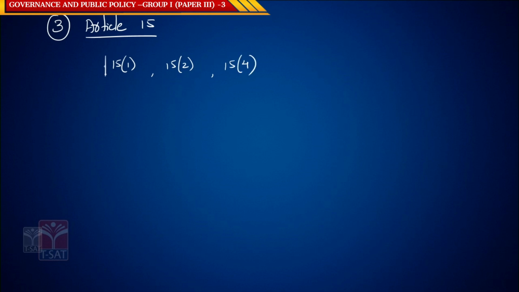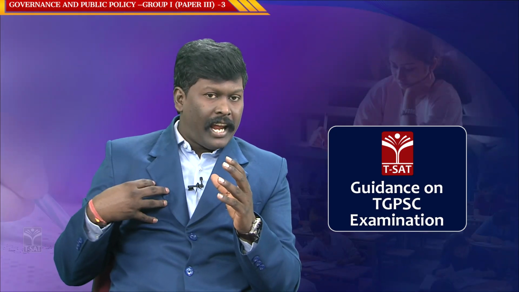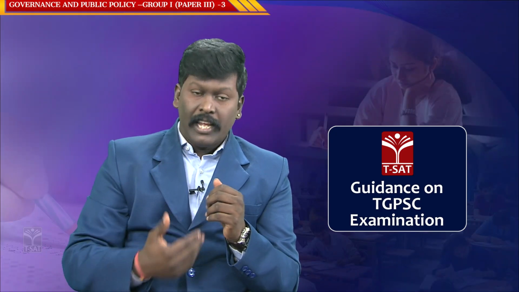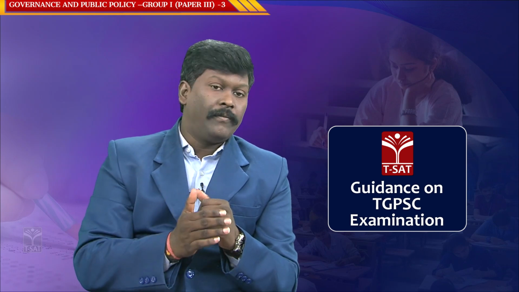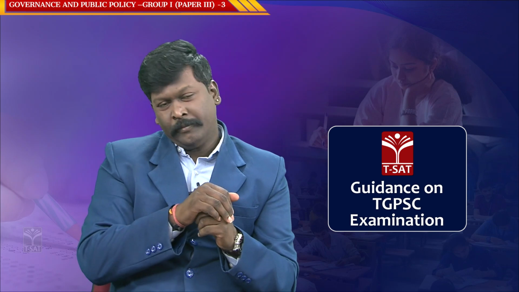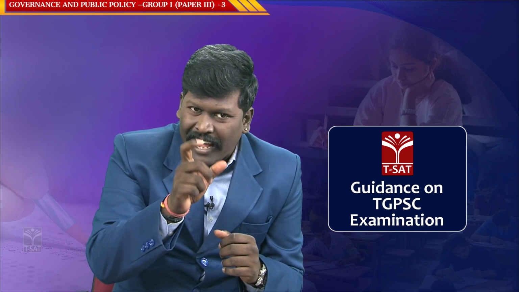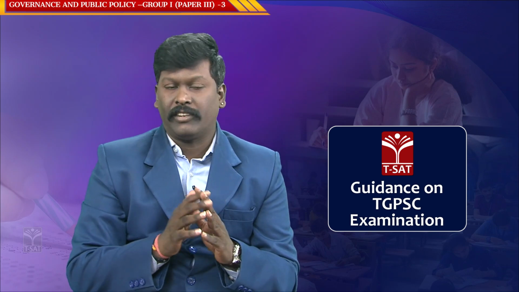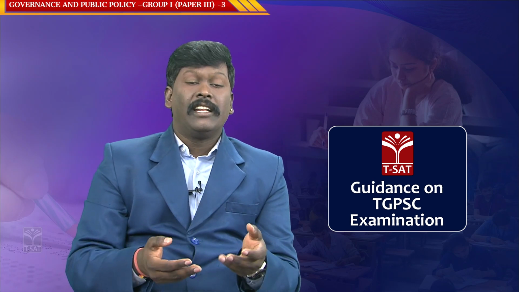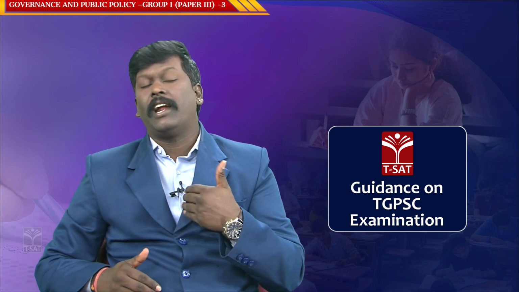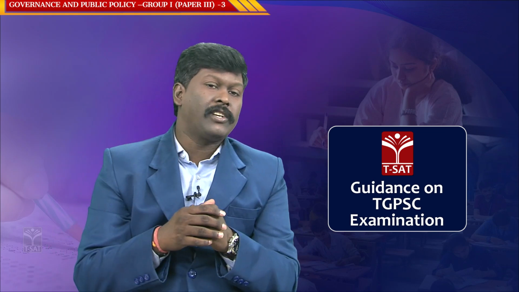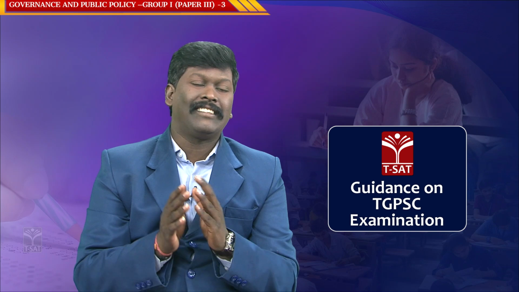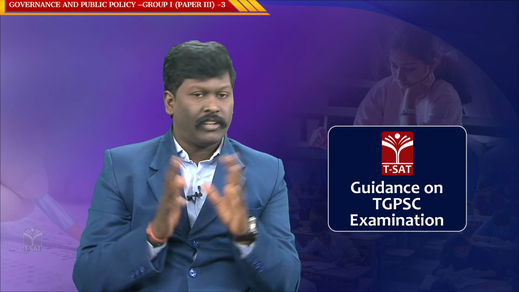So what is Article 15 clause 1? It says that the state shall not discriminate against any citizen on the basis of religion, race, caste. The word caste is very important for our discussion. It says that the state shall not discriminate against any citizen only on the basis of caste. So there is no discrimination on the basis of caste. SCs, STs, BCs, no discrimination as such.